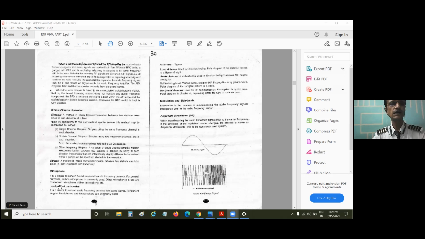Other microphones used are condenser microphones. These are the types of microphones which you do not need to know. There is no need for all these technical details of microphones, but you must know the function, and that too they never ask you. That I can tell you.